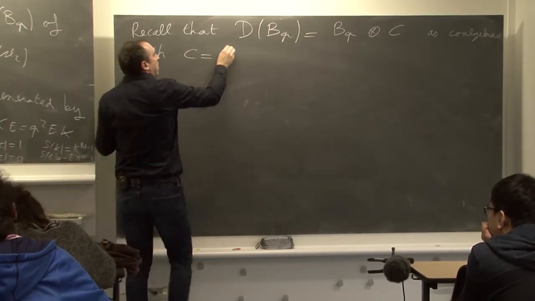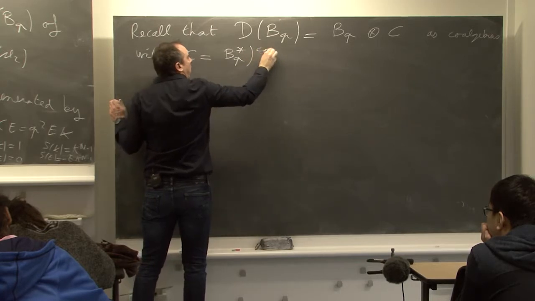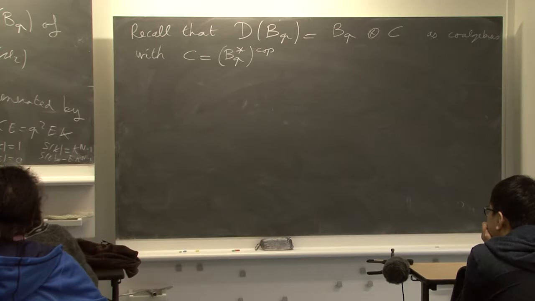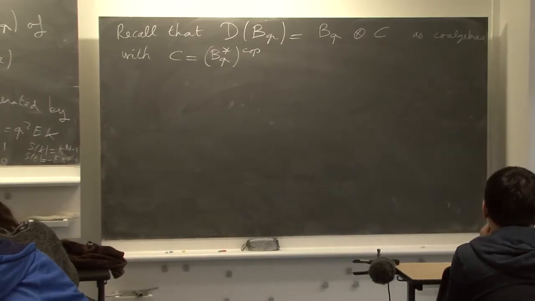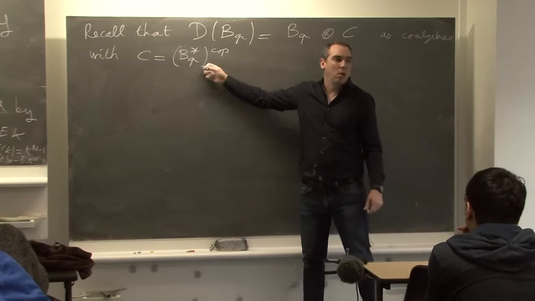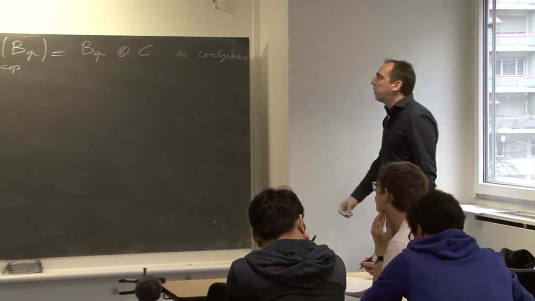It is the dual Hopf algebra of B_q with opposite coproduct. So we first need to obtain a description of this Hopf algebra C.